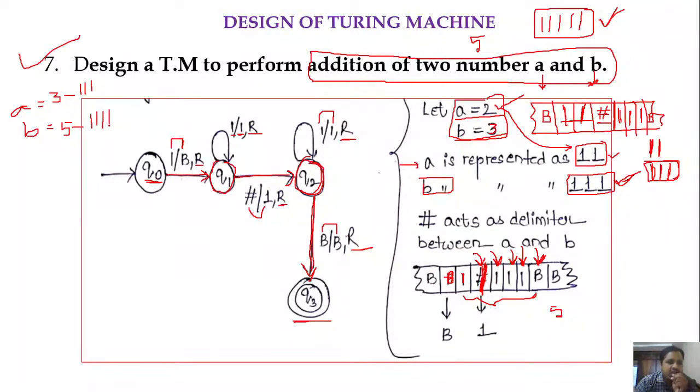It is not a binary format, it's simply representing that number with that many ones. So the result will be 8, and we are going to get 8 ones. Here we are not considering any carry, however we can implement a Turing machine that could also consider the carry. This is the way in which we can construct Turing machines.